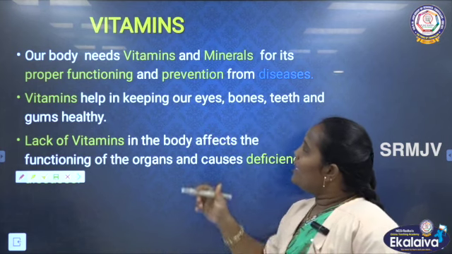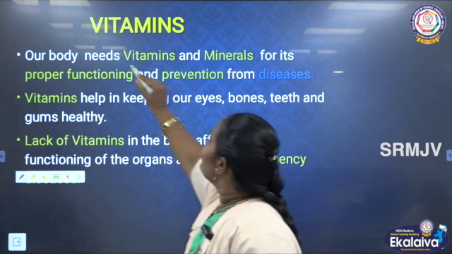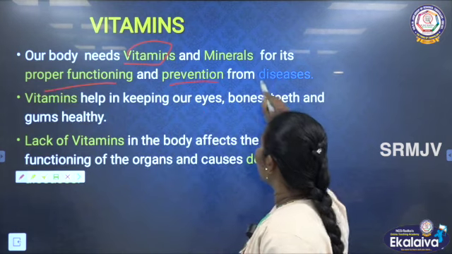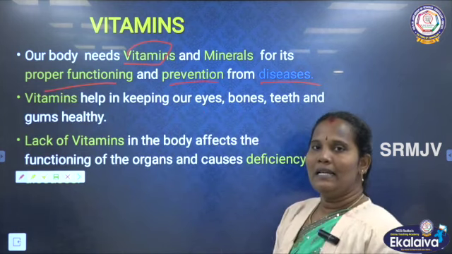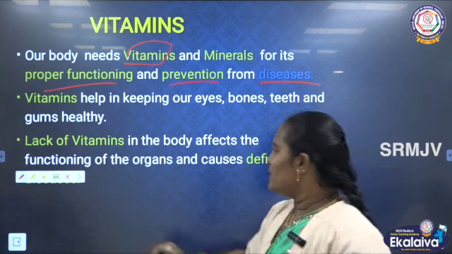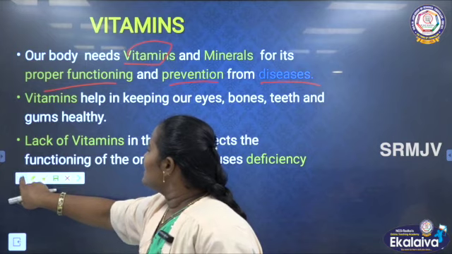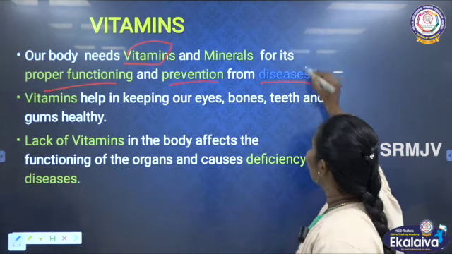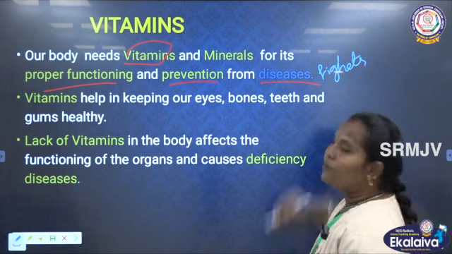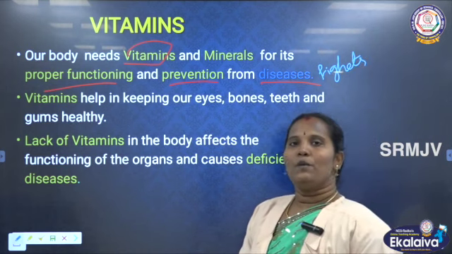See, our body needs vitamins and minerals for its proper functioning as well as the prevention from diseases. Both vitamins and minerals are called disease fighters. They are called protective food. What does protective food mean?